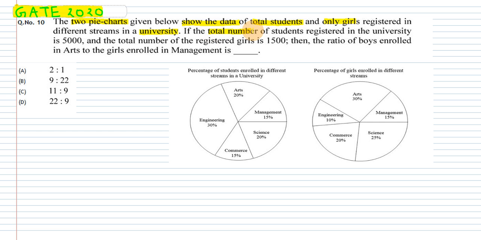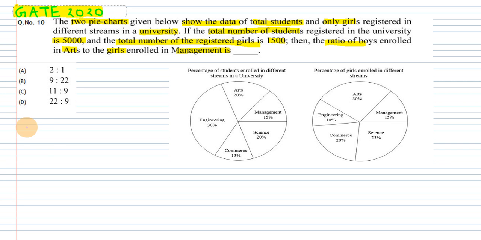If the total number of students registered in the university is 5000, and the total number of registered girls is 1500, then the ratio of the boys enrolled in arts to the girls enrolled in management. This is a very simple question.